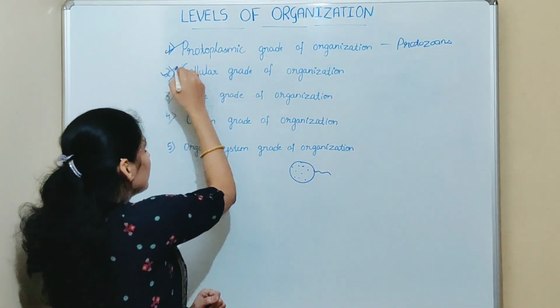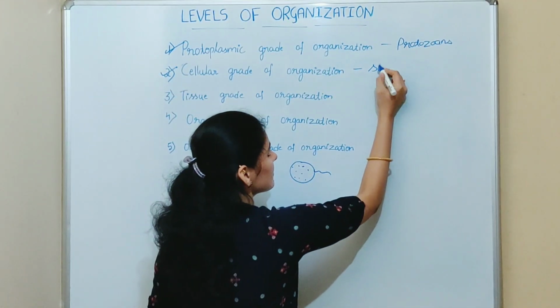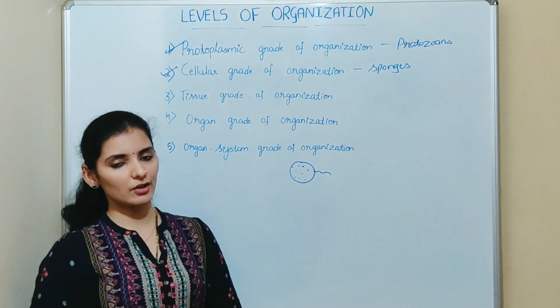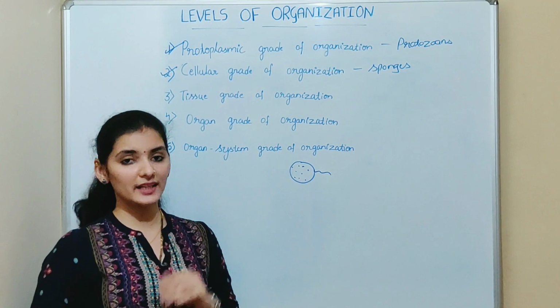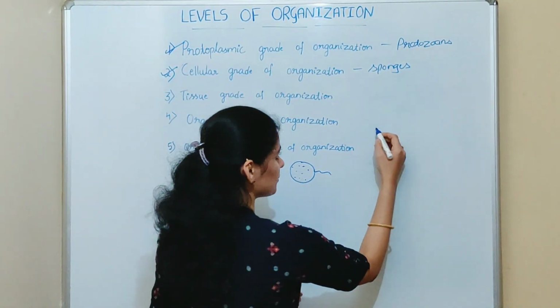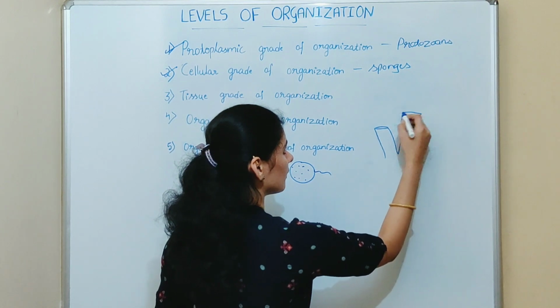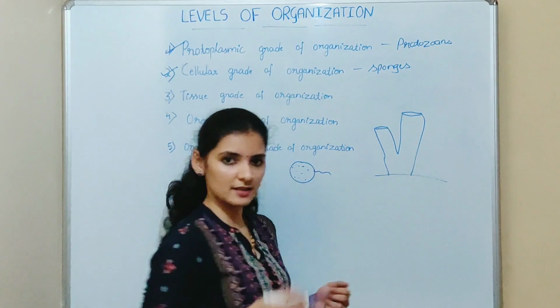Second one is cellular grade of organization. It is seen in sponges. It is also called poriferans. And you know that the poriferans are multicellular organisms, isn't it? A multicellular organism is one which is made up of many cells. So if you imagine this as the body of a sponge, their body will be attached to the substratum, isn't it?